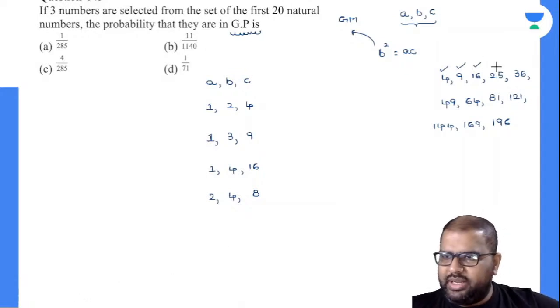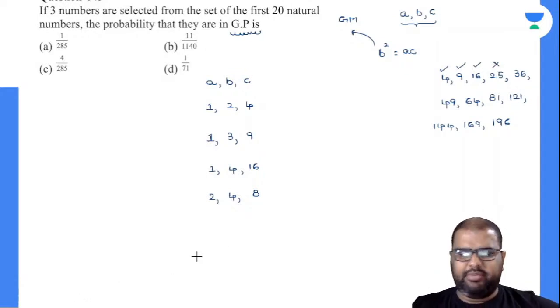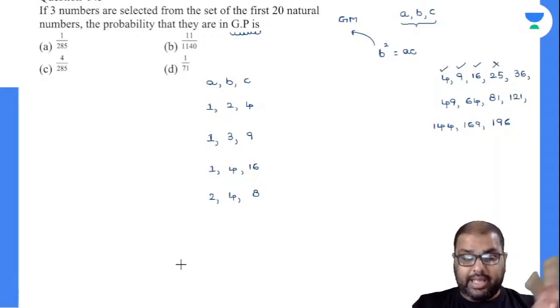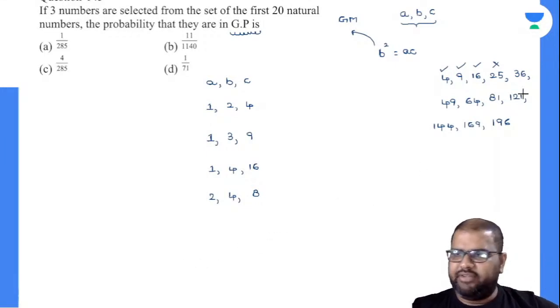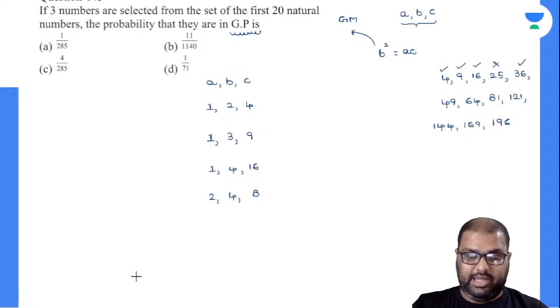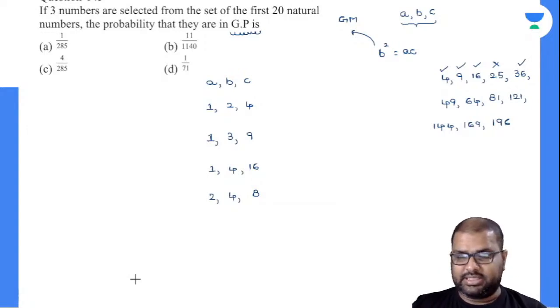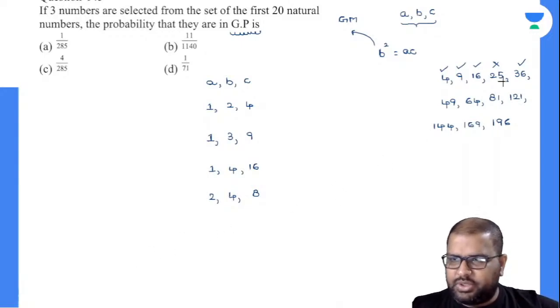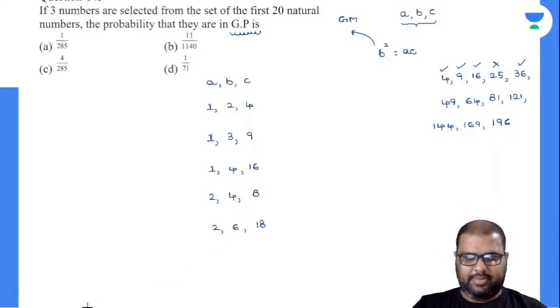So see here, 25. I cannot write down for 25. 5 5s are 25. I cannot repeat the numbers. I cannot take 25. Let's come to 36. 6 6s are 36. And again, I cannot take 6 into 6. Is there any other possible way that we can take? Yes, I can. Let us start with 2. Can I remove 2 there? Yes, I can remove 2 there. If I remove 2 there, the remaining thing will be 18. Yes, perfectly. And this value will be 6: 2, comma 18, comma 2, comma 6, comma 18.